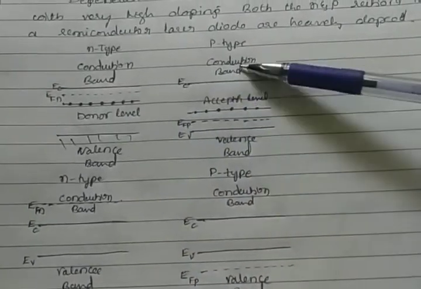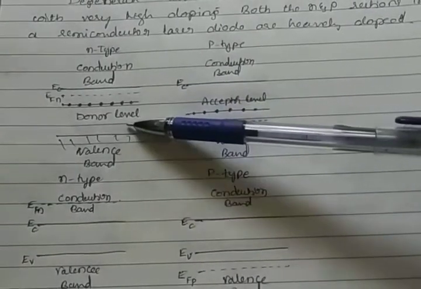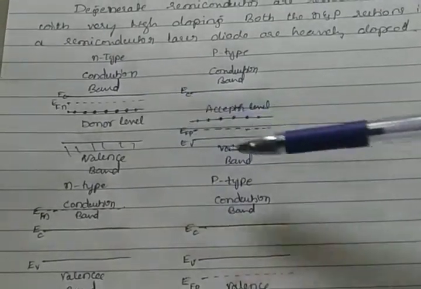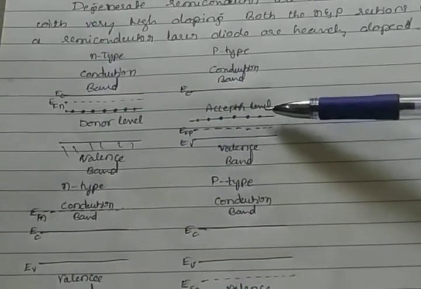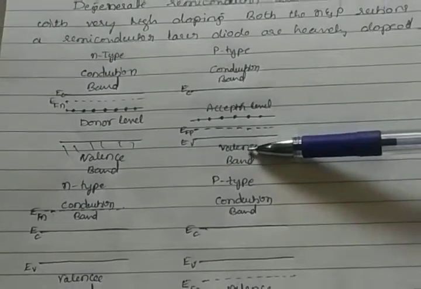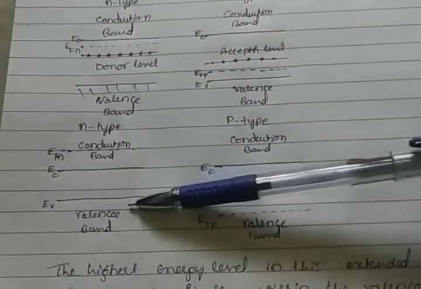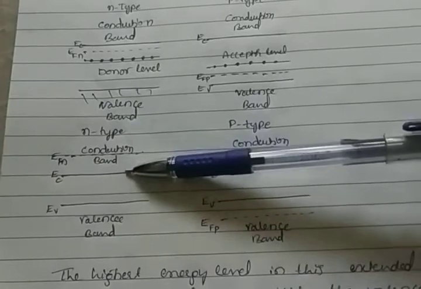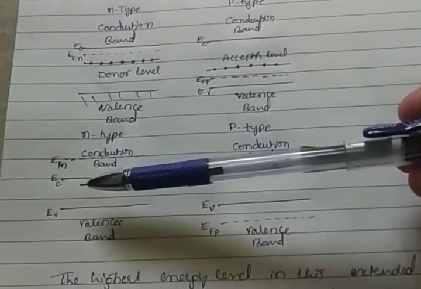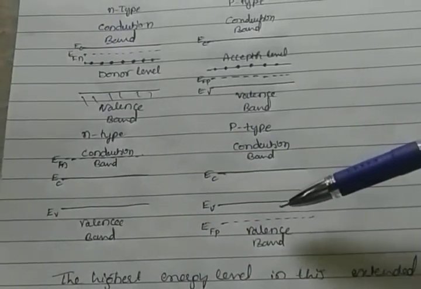In between the bands, the donor level appears at the bottom of the conduction band and the acceptor level appears at the top of the valence band. In N-type and P-type, there is also a valence band and conduction band. Above the conduction band, the Fermi level in the conduction band takes place, and below the valence band.